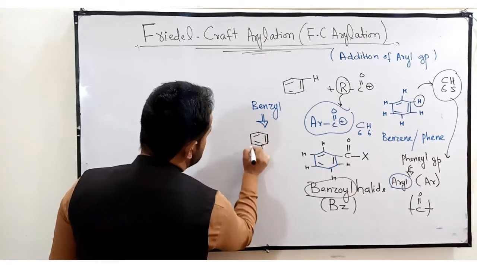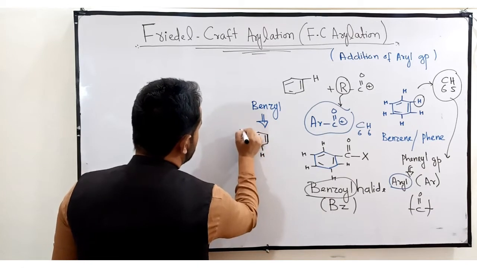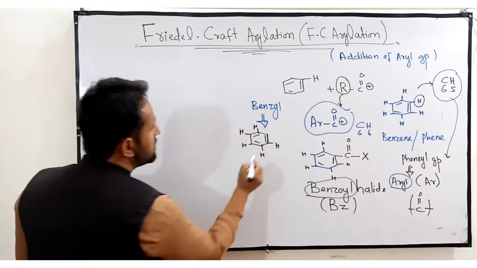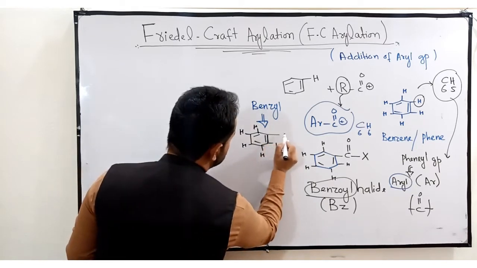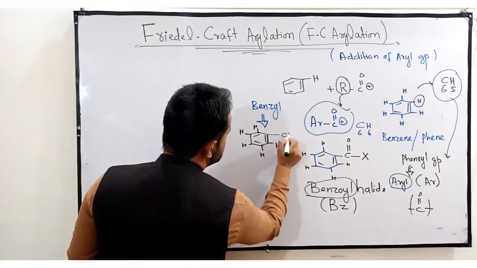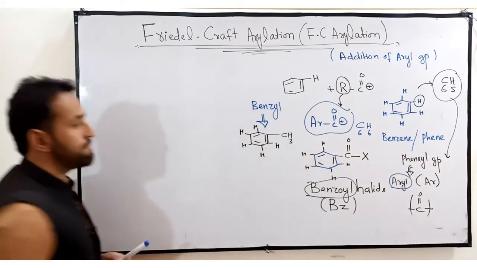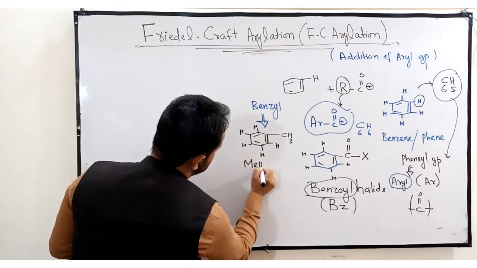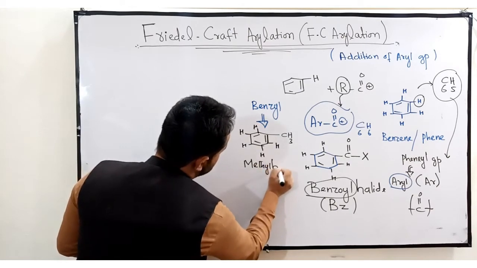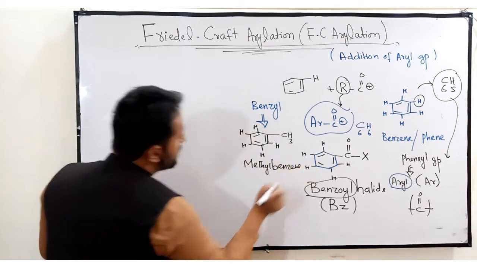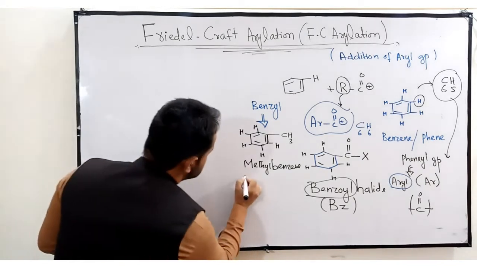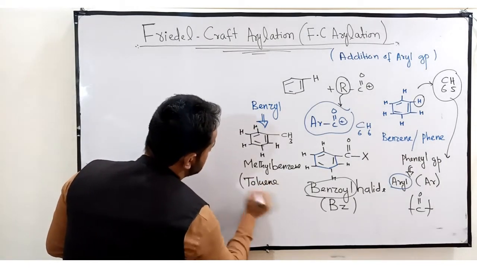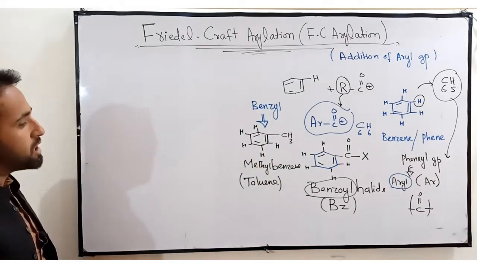Here are 5 hydrogen atoms attached, not 6. Instead of one hydrogen atom, here I am writing CH3. This is known as methyl benzene. The more common name of this compound is toluene.